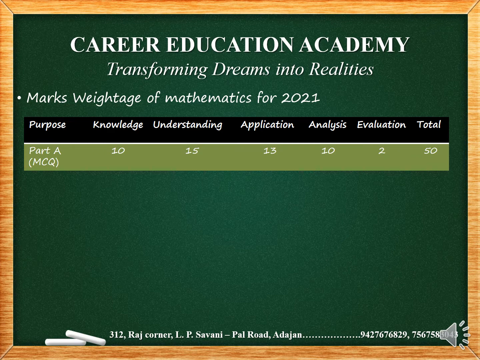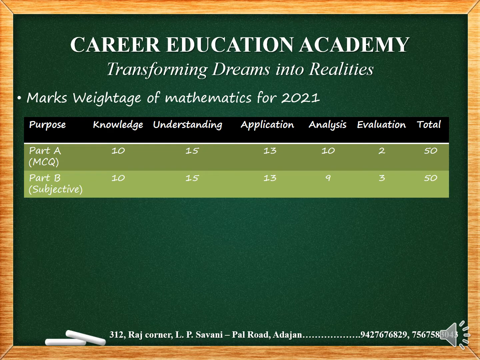As we know, there will be two parts in board exams. First, part A is based on multiple choice questions, MCQs, and second, part B has subjective questions. Each part is of 50 marks. In part A, marks of knowledge based questions are 10, understanding based questions are 15, application based questions are 13, analysis based questions are 10, and evaluation based questions are 2. Hence, there will be a total of 50 marks in part A.